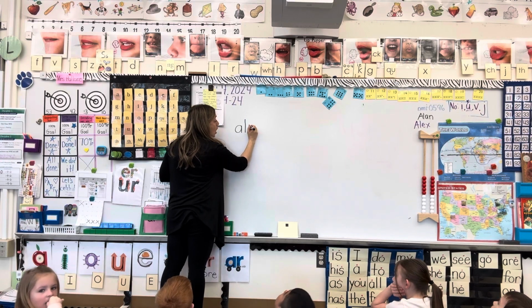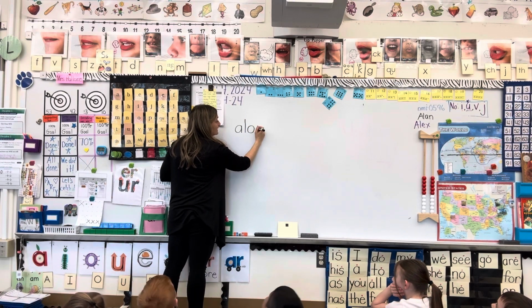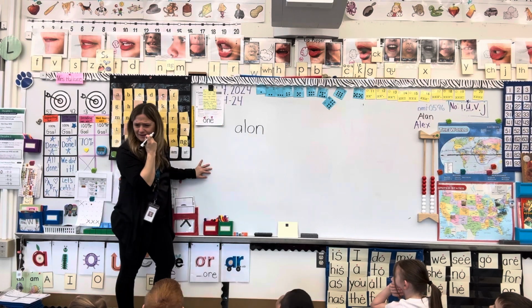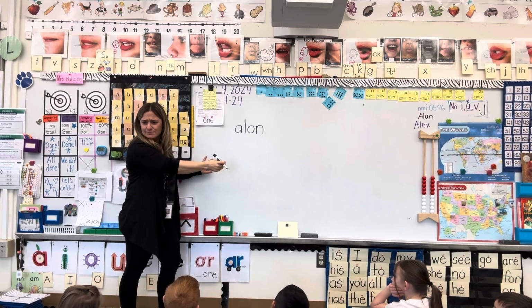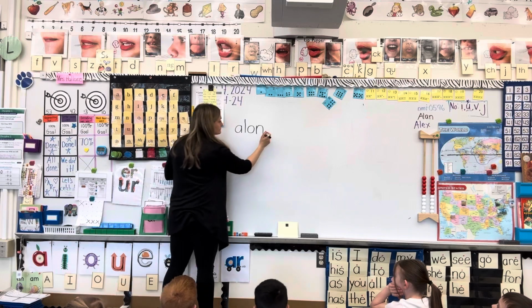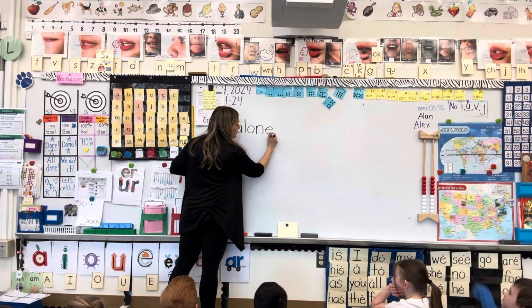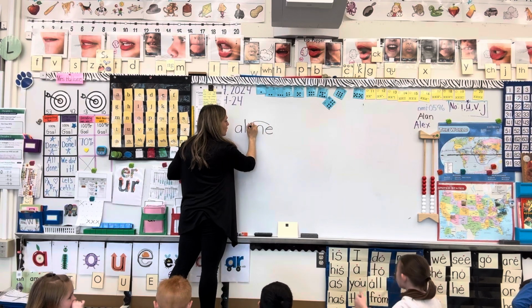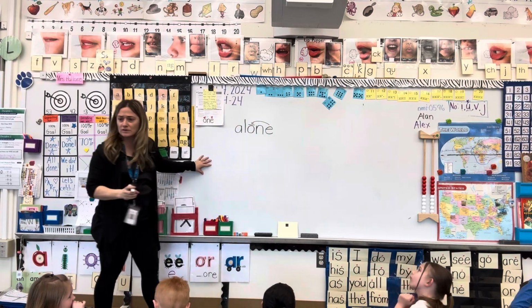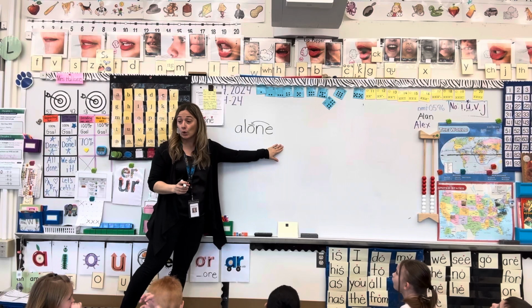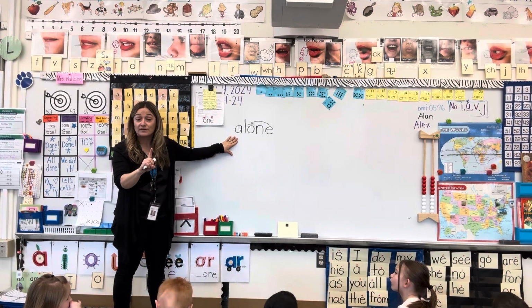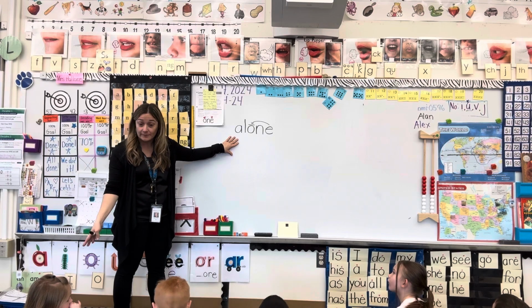Then an L, and an O. What sound did that O make? Guess what's going to be needed at the end of the word? Yeah, we know that a silent E often helps that O to say its long sound. Alone. If you are alone, there's only one of you, and you are all by yourself.